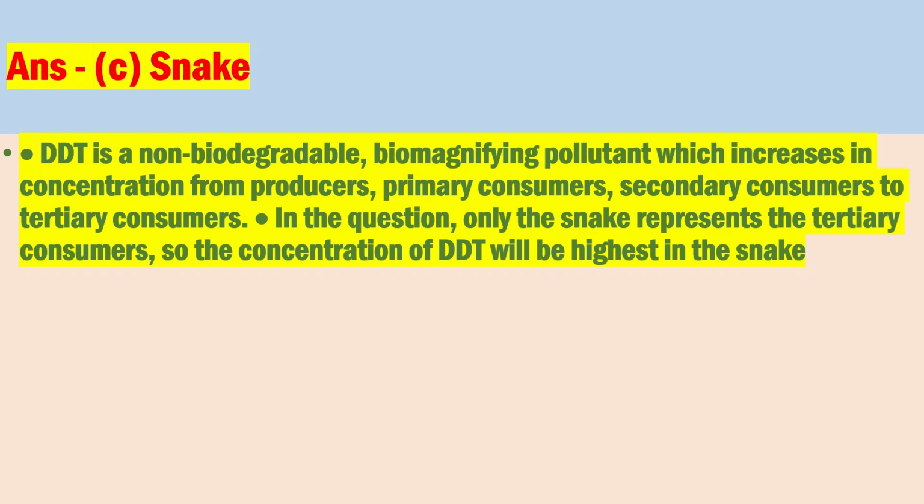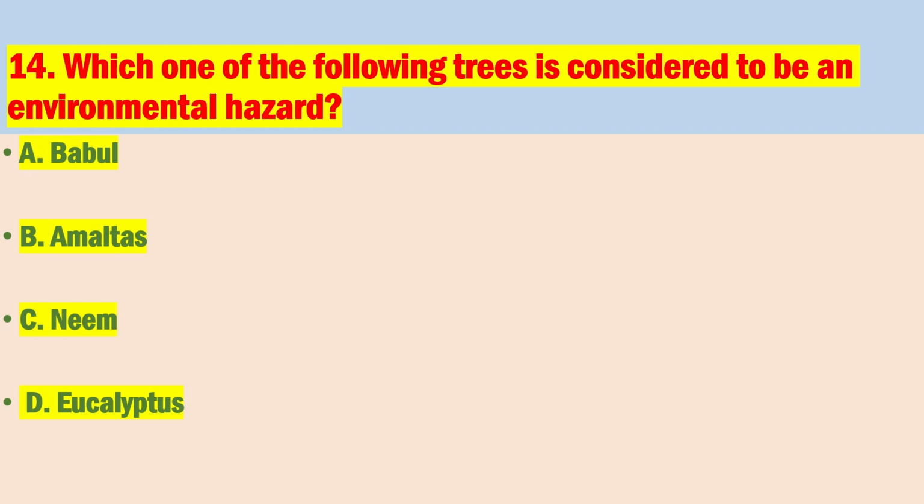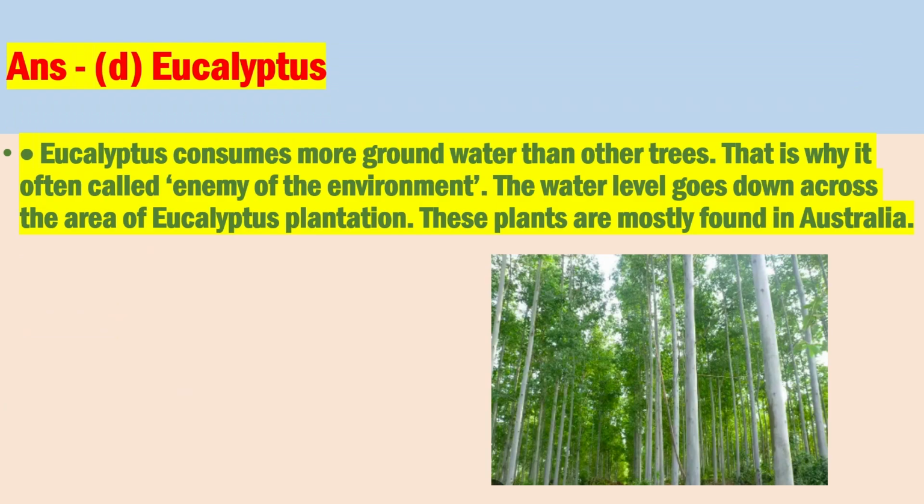Number 14. Which one of the following trees is considered to be an environmental hazard? The correct answer is eucalyptus. Eucalyptus consumes more groundwater than other trees. That is why it is often called the enemy of the environment. The water level goes down across the area of eucalyptus plantation. These plants are mostly found in Australia.